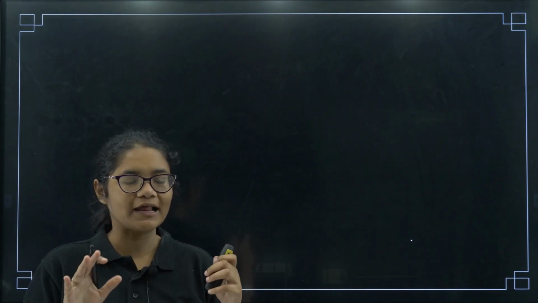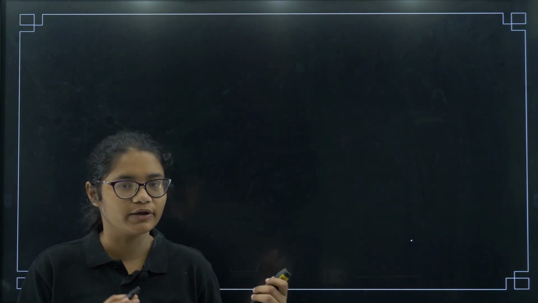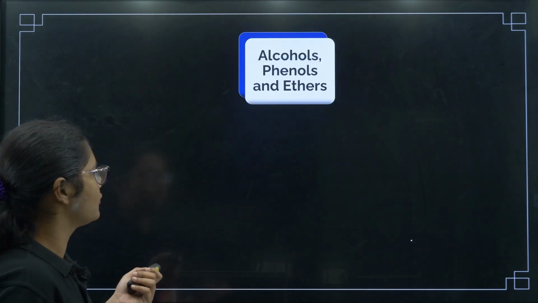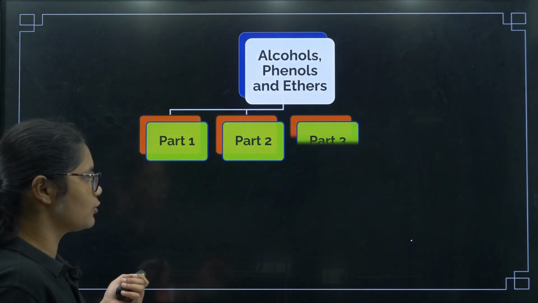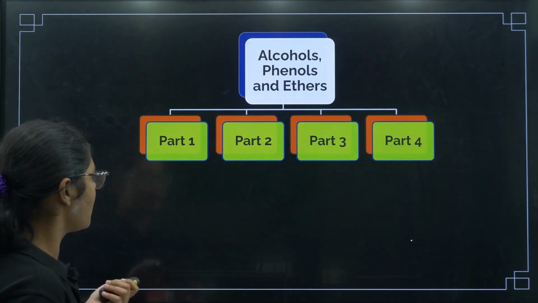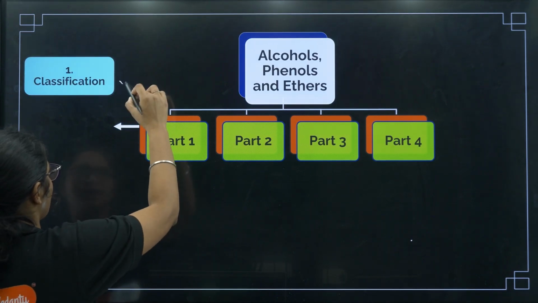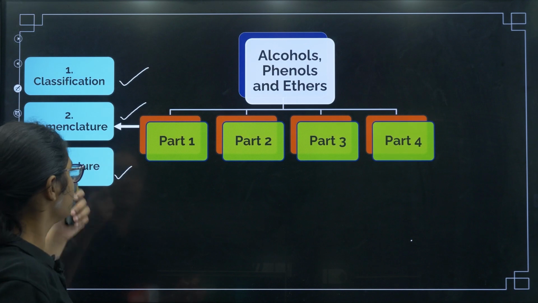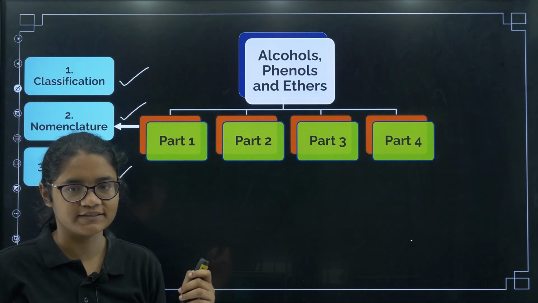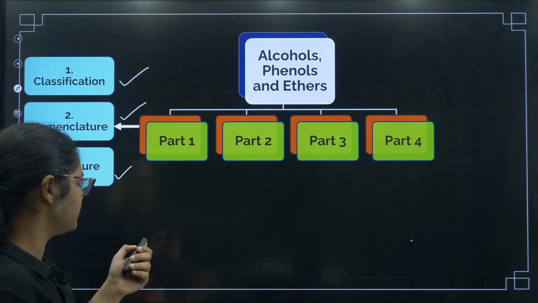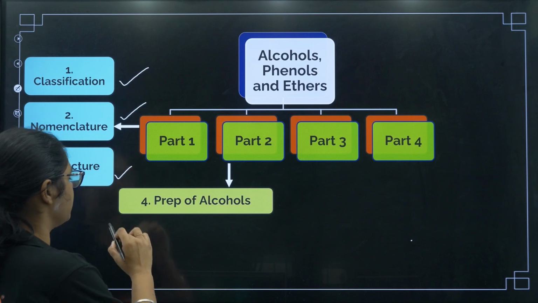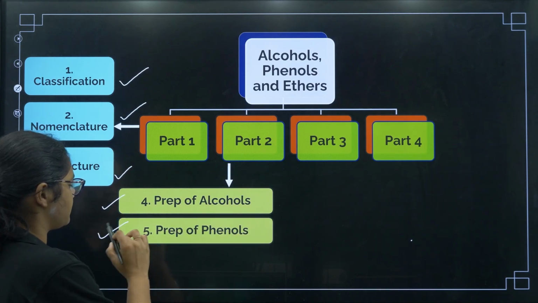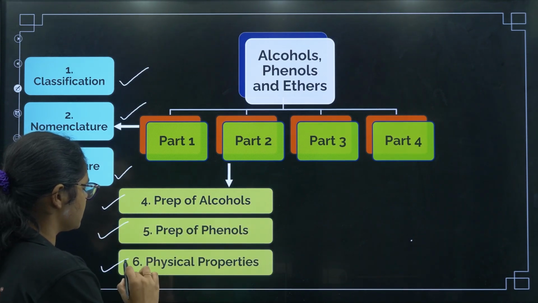Now I'll be telling you how we are exactly going to cover this chapter. In this chapter we'll be having 4 parts. In part 1, that is today's lecture, we will be covering classification, nomenclature and the structure. This is very important, nomenclature, very important. Then in the second part we'll be doing preparation of alcohols, preparation of phenols and then physical properties.